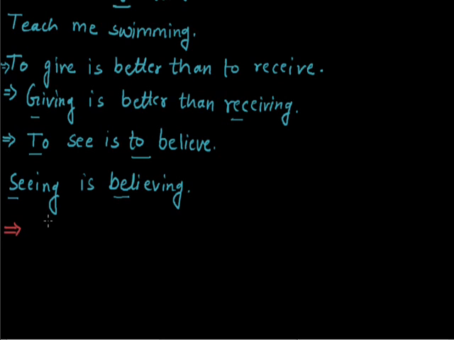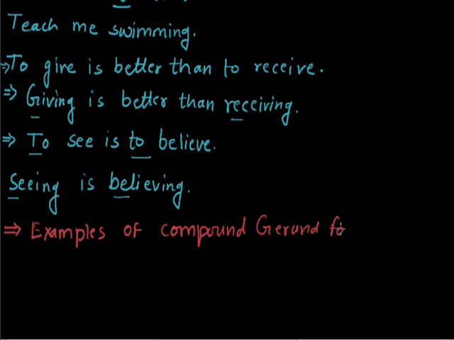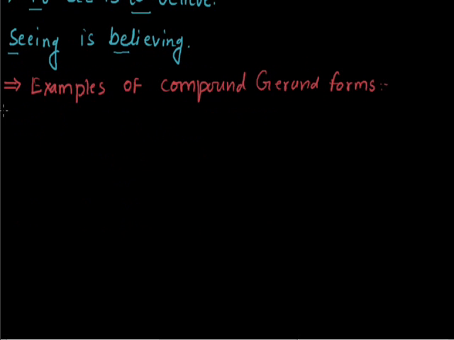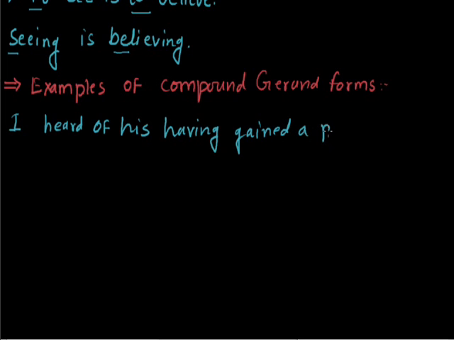Now let us take some examples of compound gerunds, like: I heard of his having gained a prize. Here the words having gained are an example of compound gerund forms.